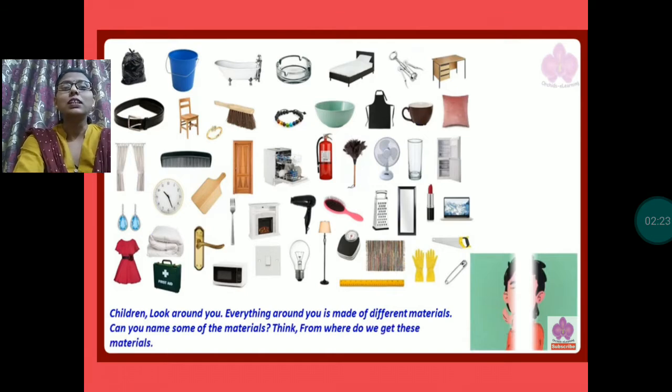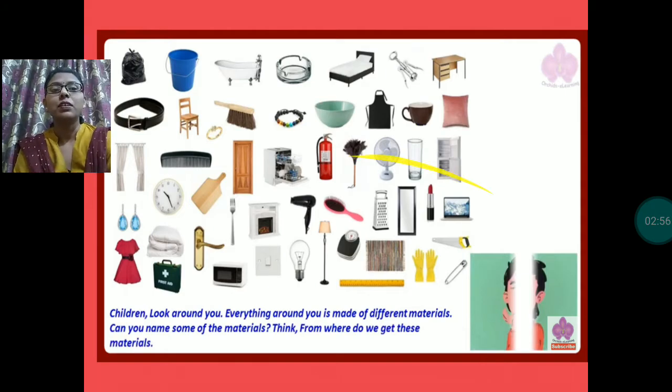These metals or non-metals come from the earth crust. Nature has provided us many useful things, and these are known as the natural resources. We get all these things from the earth crust.